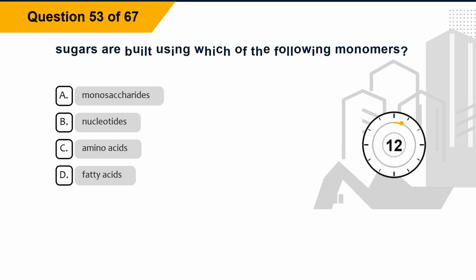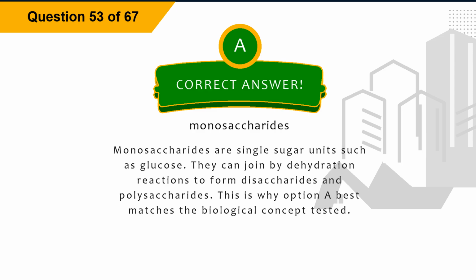Question 53. Sugars are built using which of the following monomers? Option A. Monosaccharides. Option B. Nucleotides. Option C. Amino acids. Option D. Fatty acids. The correct answer is option A. Monosaccharides. Explanation. Monosaccharides are single sugar units such as glucose. They can join by dehydration reactions to form disaccharides and polysaccharides. This is why option A best matches the biological concept tested.